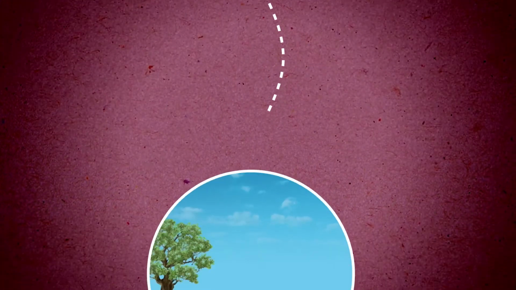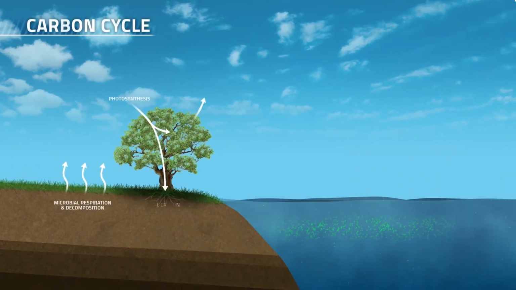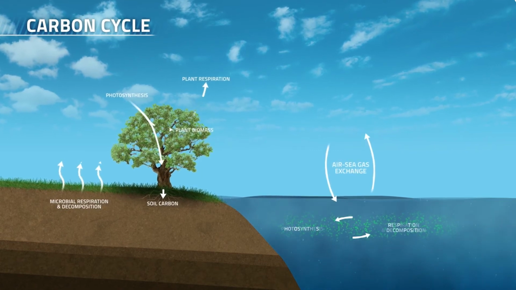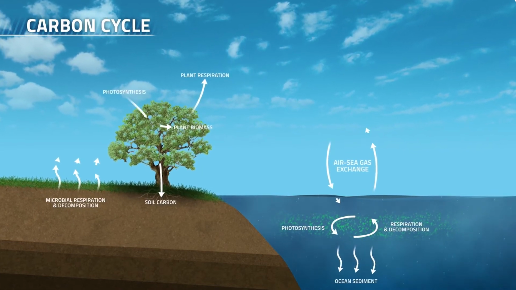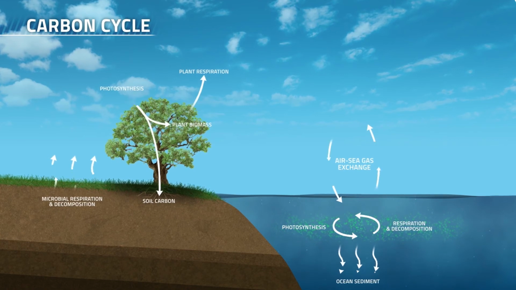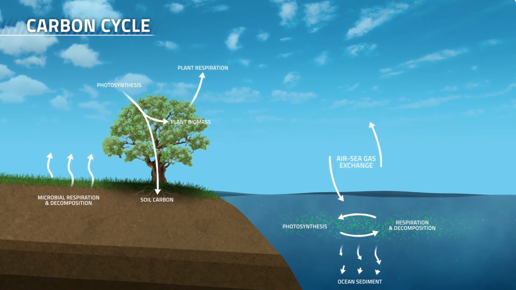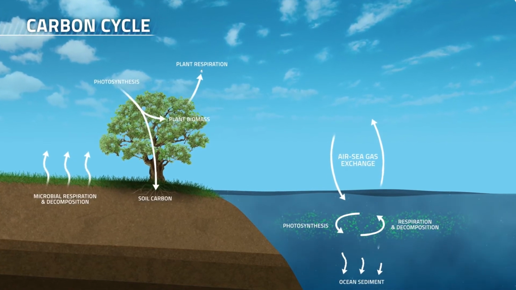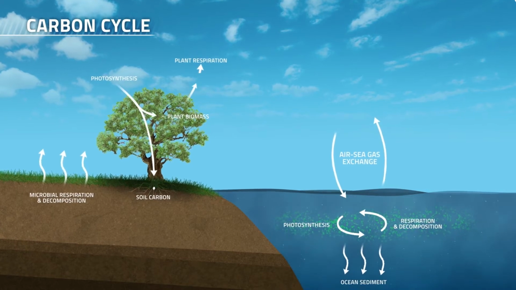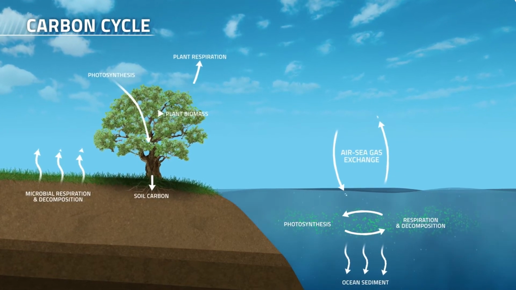To untangle that, we look to the carbon cycle. The carbon cycle is the flow of carbon between reservoirs in the atmosphere, plants and animals, land, and ocean. It's one of the key processes that keeps life sustainable on Earth. And at the heart of all this are land plants and aquatic phytoplankton.